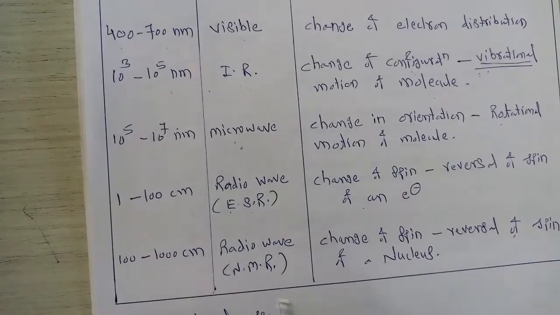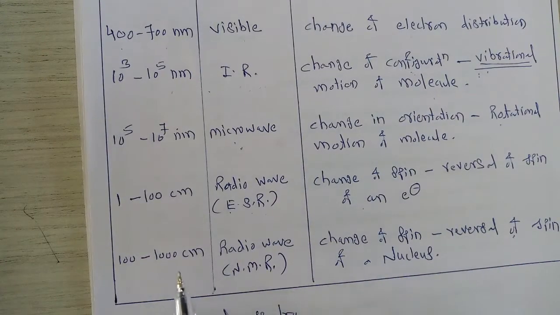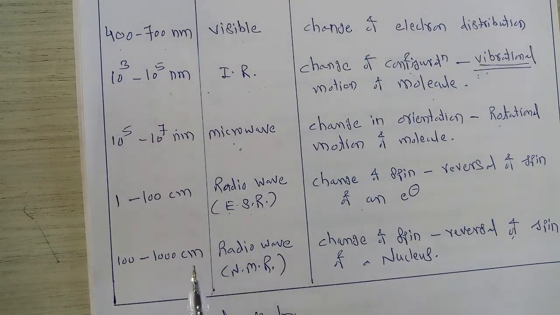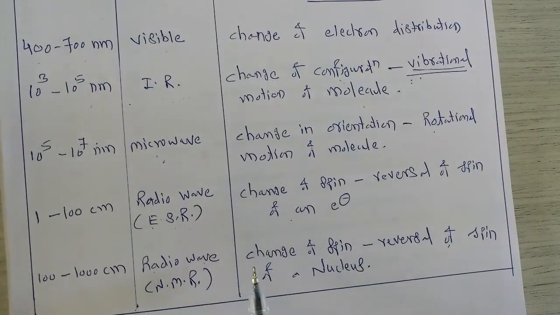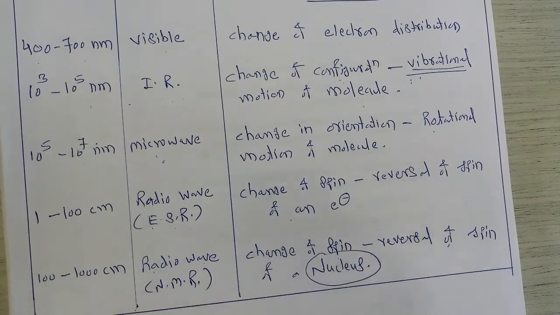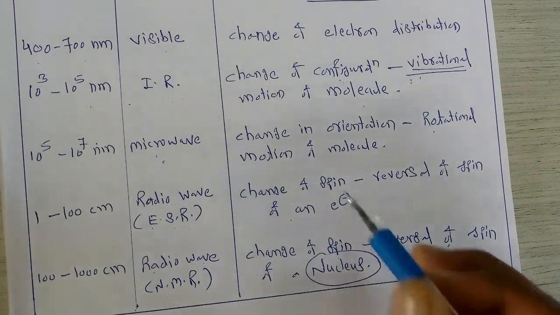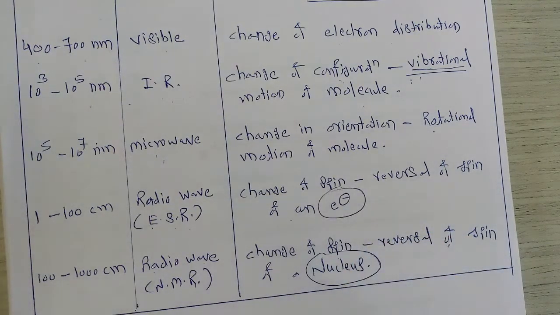If we go to the last region, that is the higher wavelength region of 100 to 1000 centimeter, that region is also called the radio wave. But in this case, what happens? If we interact matter with these radiations, again a change of spin can take place, but now reversal of spin of the nucleus takes place, while in the first case reversal of spin of an electron takes place.